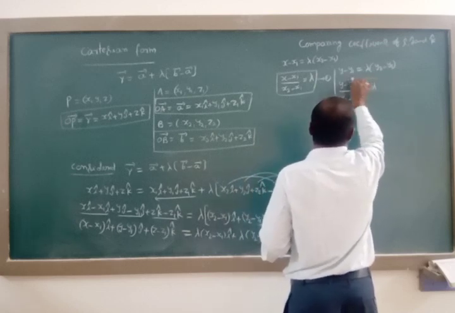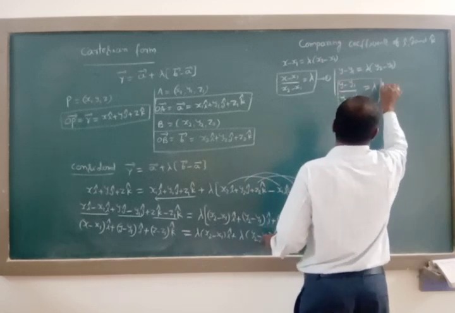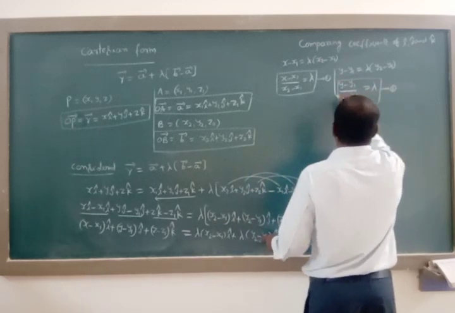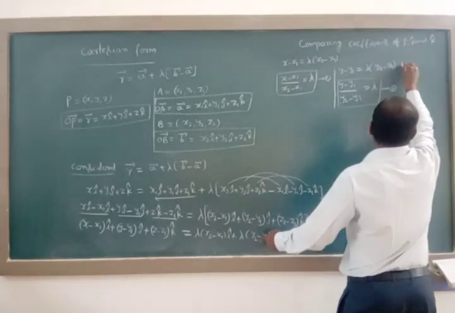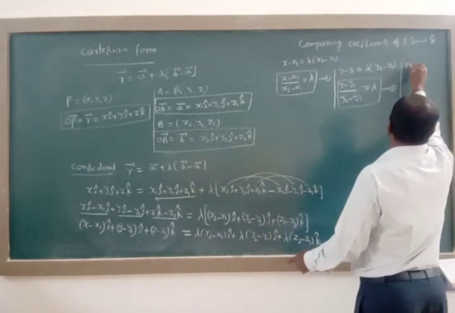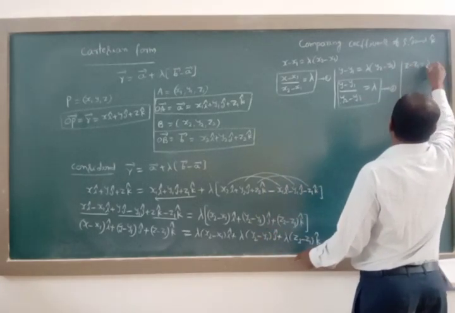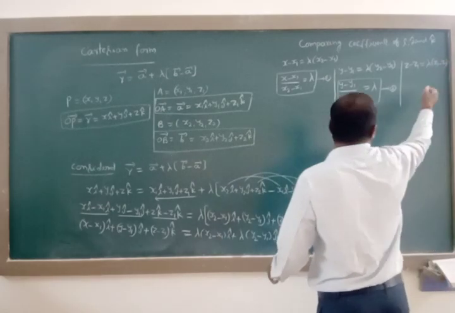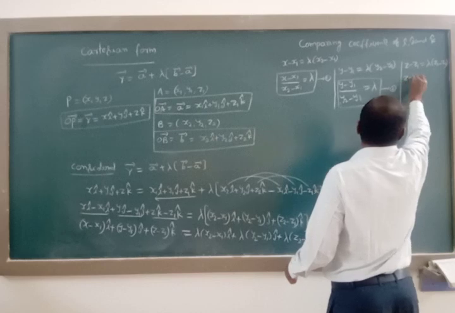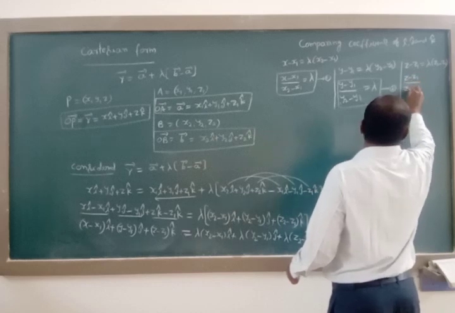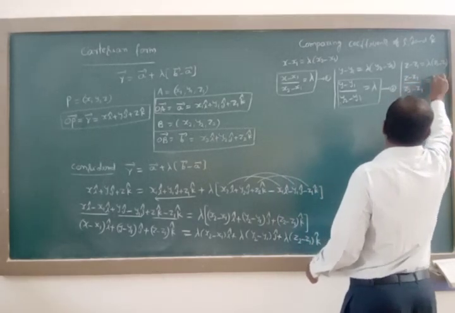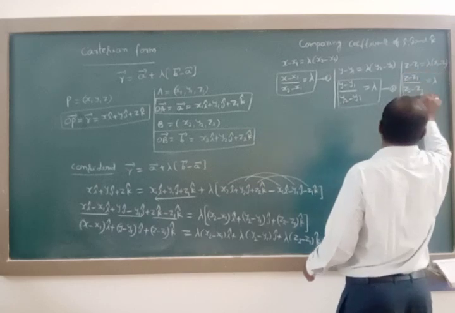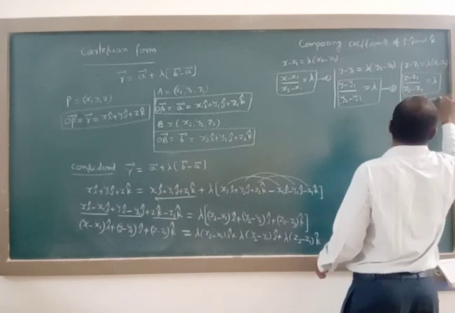Represent this as equation number 2. Last one: z minus z1 is equal to lambda of (z2 minus z1). Send this to the other side: (z minus z1) by (z2 minus z1) is equal to lambda. It is equation number 3.